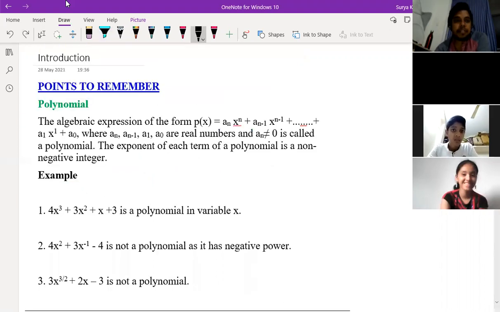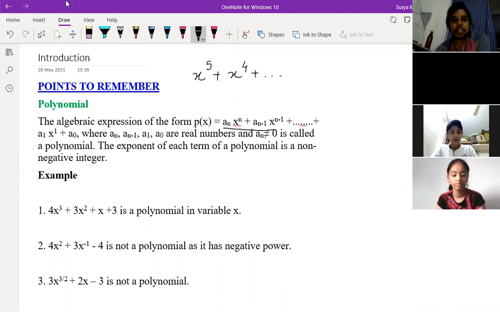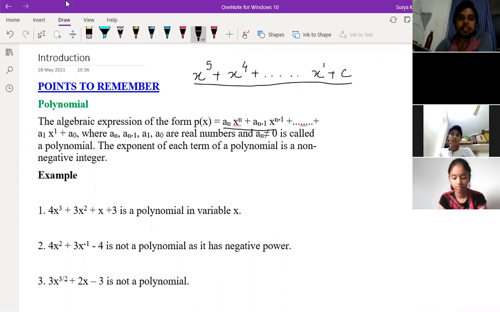See, polynomials can be represented as an algebraic expression of the form a_n x to the power n plus a_(n-1) x to the power n minus 1 plus and so on, with decreasing orders, like x to the power 5 plus x to the power 4 plus, keep on going, x to the power 1 plus some constant. Okay, the constant will come. So this is the form of a polynomial, the algebraic expression of the polynomial.